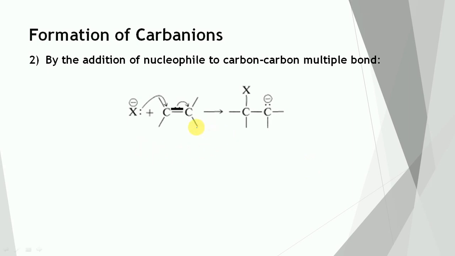This one is the nucleophile with negative charge. This pi bond is going to shift toward this side, so this carbon acquires negative charge and this one acquires the positive charge. The nucleophile attacks this carbon and a carbanion gets formed. So it is the addition of a nucleophile to a carbon-carbon multiple bond.